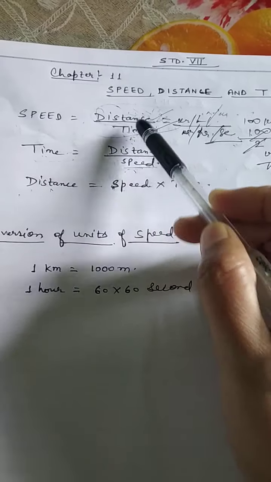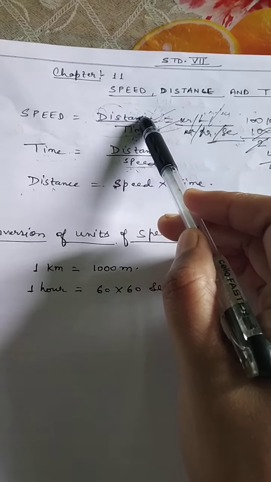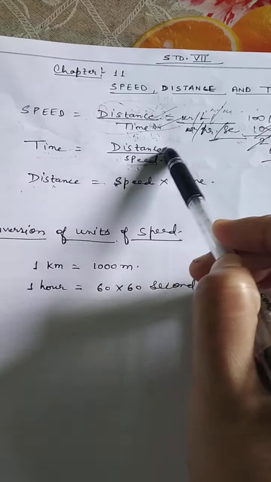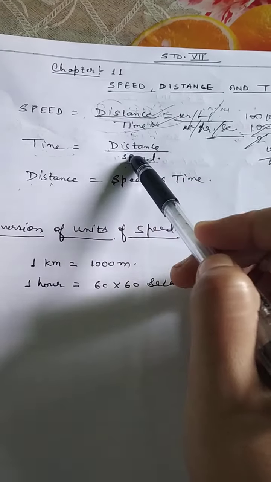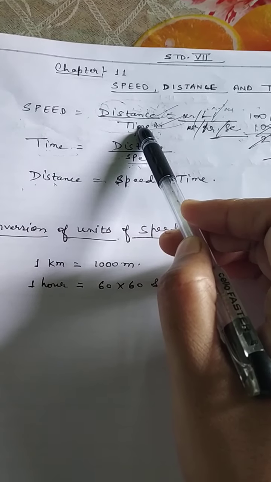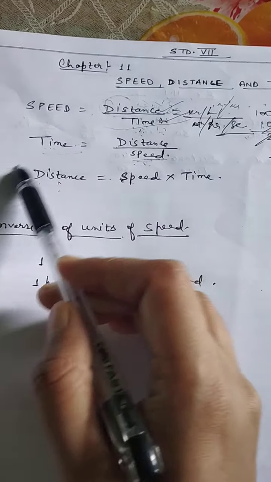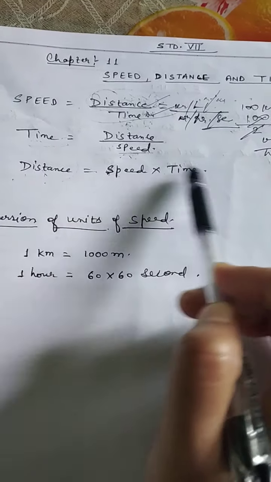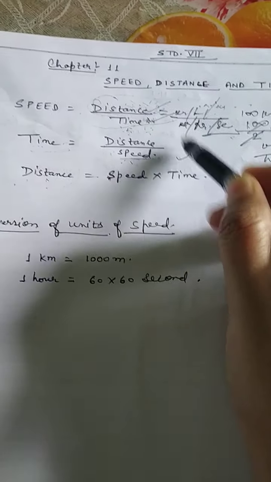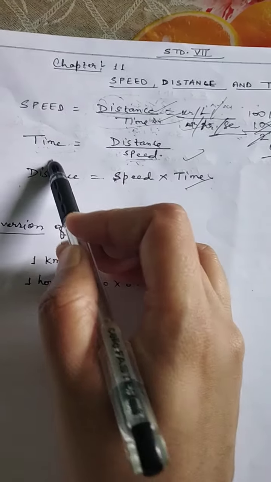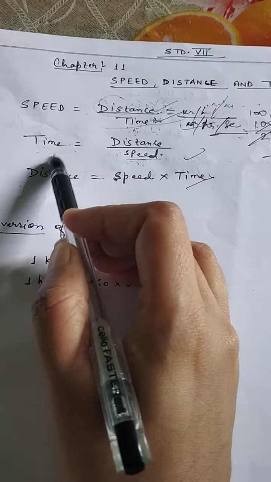So look at these two formulas. You can see distance is always up, in the numerator. If you have to find out the speed, time will come down. If you have to find out the time, then speed will come down. And if you have to find out the distance itself, then speed into time. Remember these formulas.